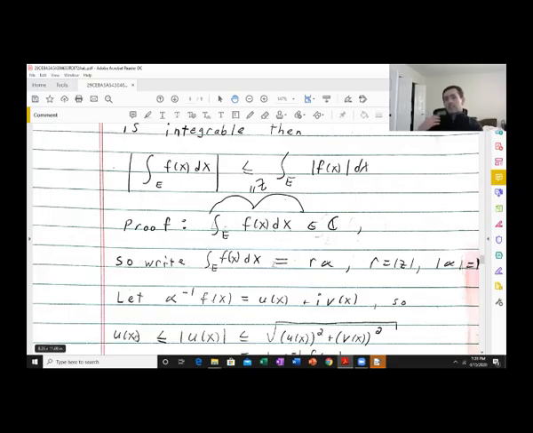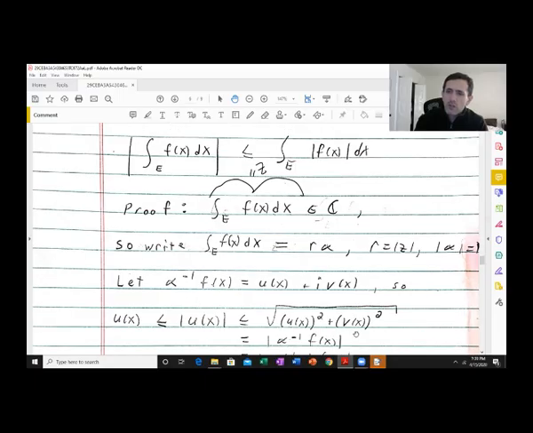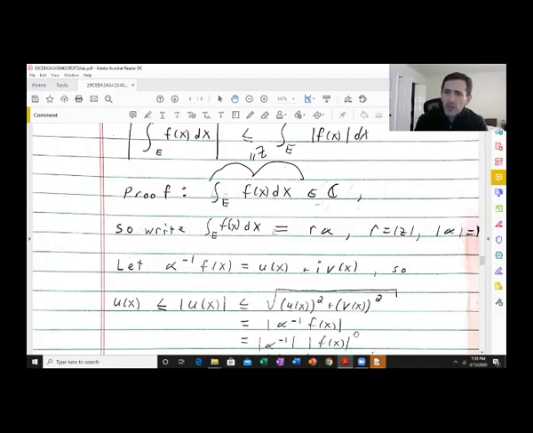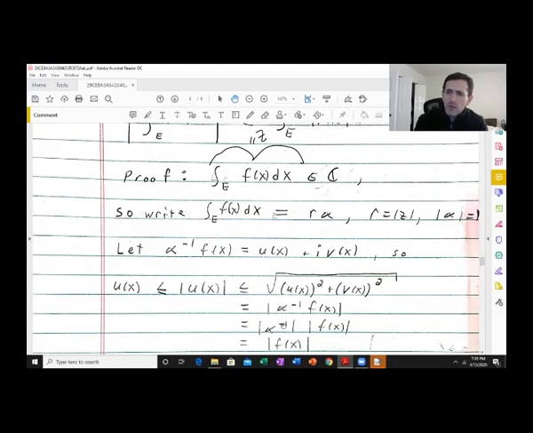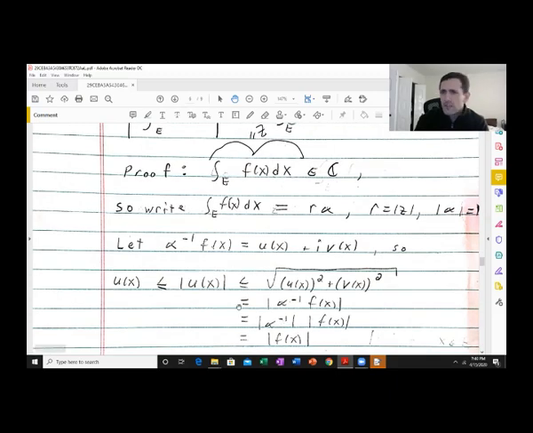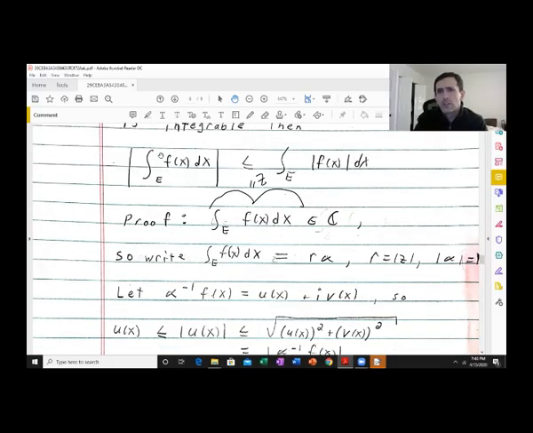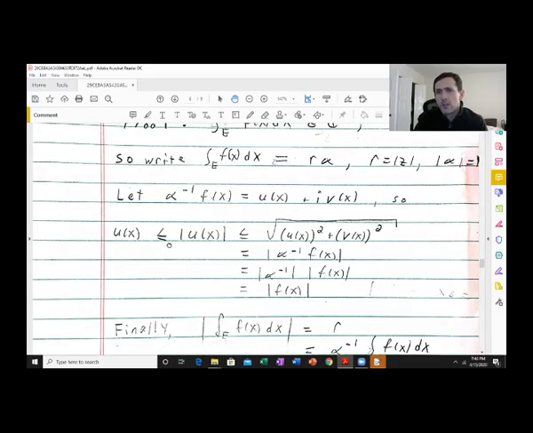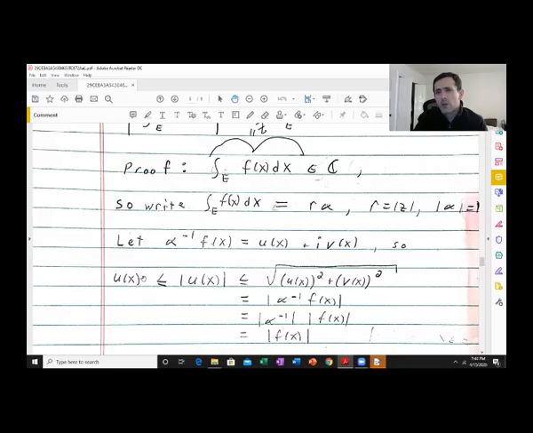Any real number is less than or equal to its absolute value. So u is less than or equal to its absolute value, which is less than or equal to the square root of u squared plus v squared. That's equal to the absolute value of alpha inverse times f of x. But this, remember, is the absolute value of f of x, because alpha has modulus 1. So u of x is less than or equal to the absolute value of f of x. That's how we're going to relate the absolute value of the integral with the integral of the absolute value, through this chain of inequalities.